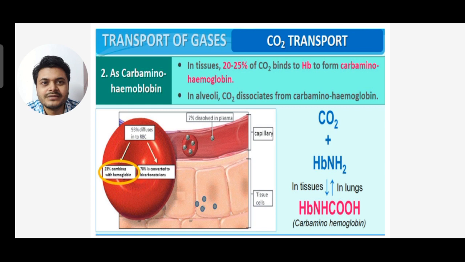Next one, as carbaminohemoglobin. In tissues, 20 to 25% of carbon dioxide binds with hemoglobin to form carbaminohemoglobin. In alveoli, CO2 dissociates from carbaminohemoglobin. You can see carbon dioxide plus HbNH2 in tissues and lungs is a reversible reaction. It forms carbaminohemoglobin, the formula of which is HbNHCOOH.